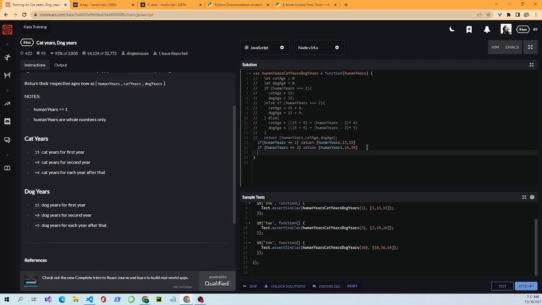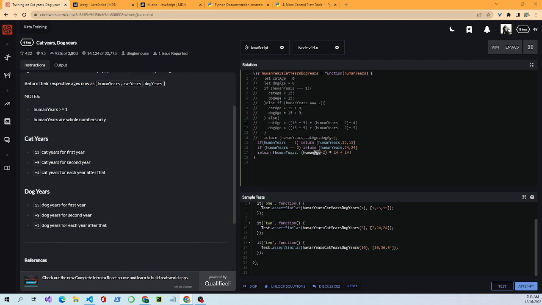Then we will come in here and do a return, square bracket, human age. Human age minus 2 times 4 plus 24. Oh, see, I keep on going with the human age. My brain is somewhere else today.